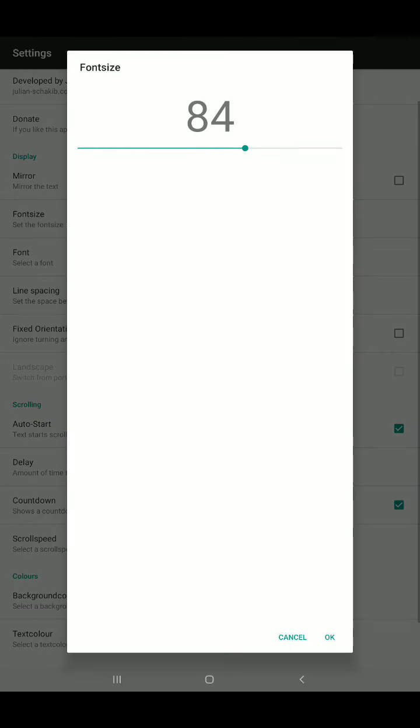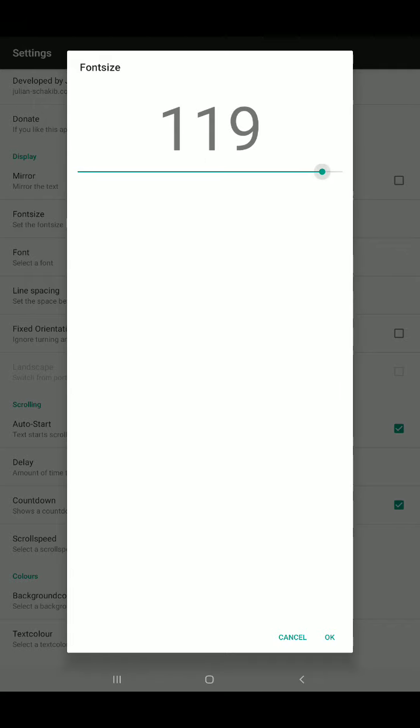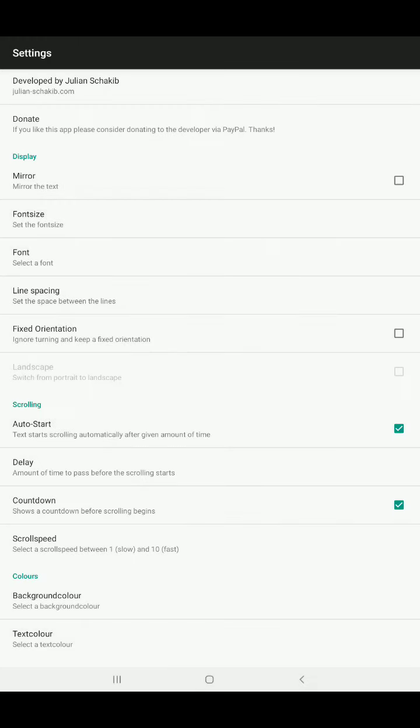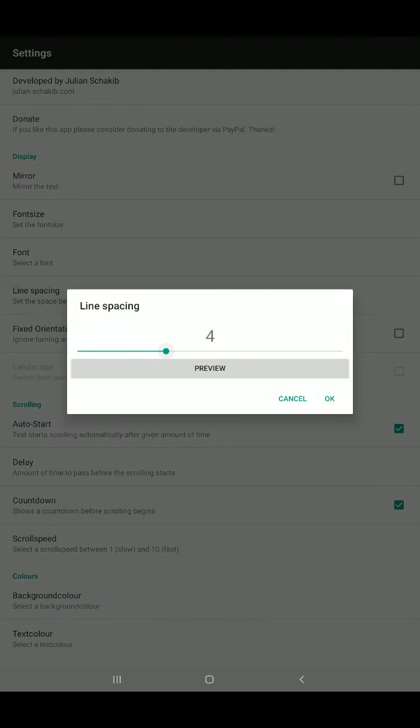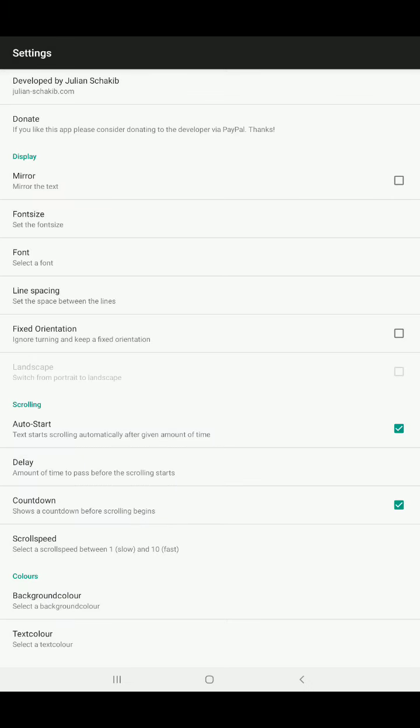And font size depends upon the length, wherever you are having your device, you can keep the font like this. So whatever you are selecting, that number will be changing. And font also you are able to select. Line spacing, you know about line spacing. So if you give some high number, it will be a huge gap between one alphabet and another alphabet.